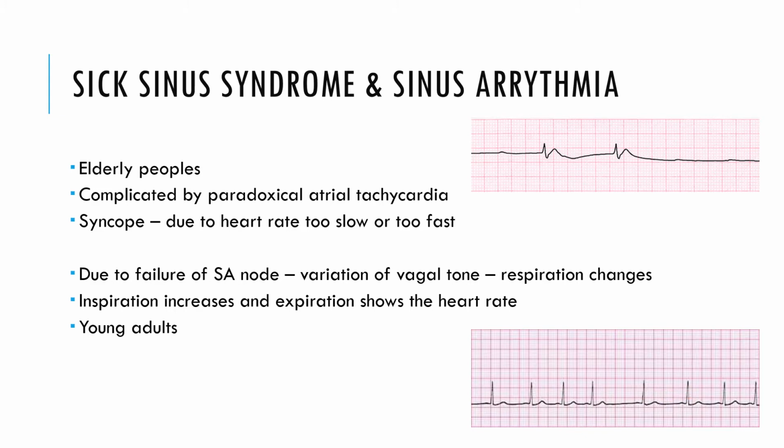So due to failure of the SA node, it might be taken over by the AV node, or some ectopic cells are generated over there, and then there is a formation of ectopic signals, and this is leading to sinus arrhythmia. So variation in the vagal tone, respiratory changes, inspirational changes or expirational changes, so this happens in sinus arrhythmia.